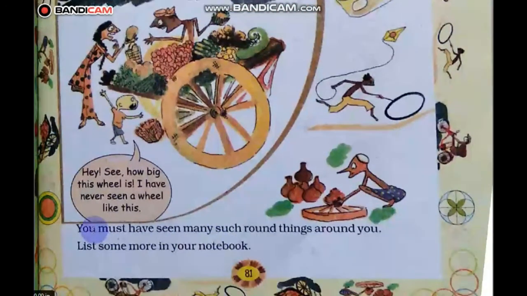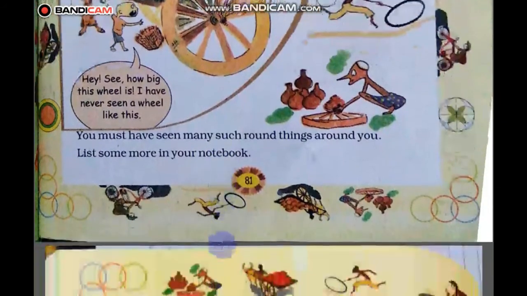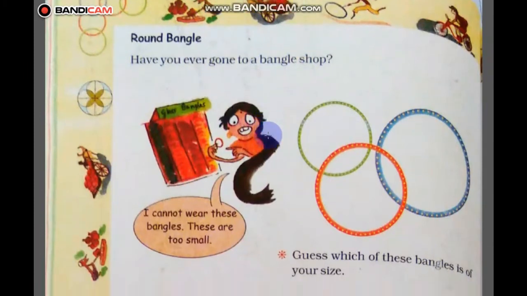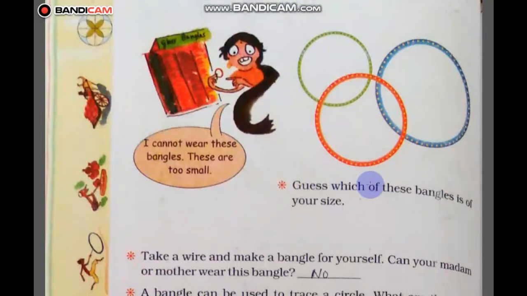You must have seen many such round things around you. List some more in your notebook. Round bangle. Have you ever gone to a bangle shop? Yes. Guess which of these bangles is of your size? The smallest one.